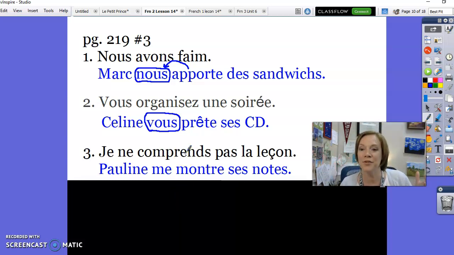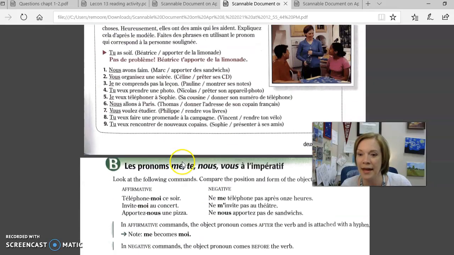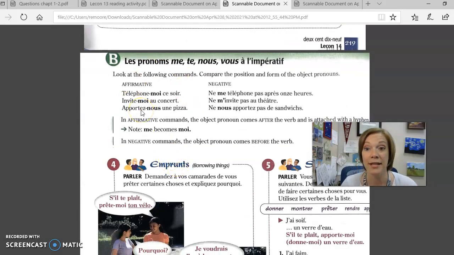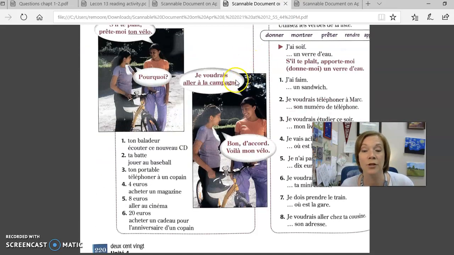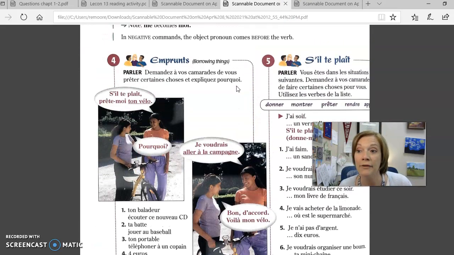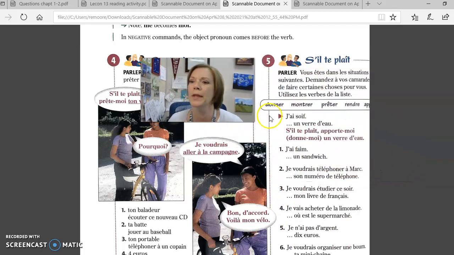But there's another exercise that you're doing in the textbook, and that is right here, using the imperative, telling people, call me, invite me, bring me something, and that is right here, exercise 5. So this is page 220, exercise 5, s'il te plaît. You're asking your friend to do stuff for you. You're going to look at the situation and then choose the correct verb. So for this first one here, j'ai faim. What would you want them to do with a sandwich if you were hungry? Give me a sandwich, right? Or maybe bring me a sandwich, apporter.